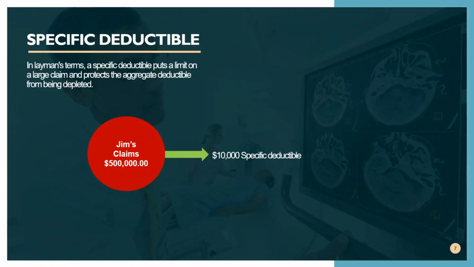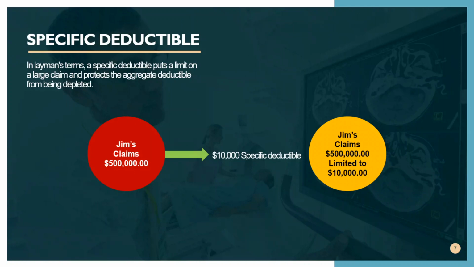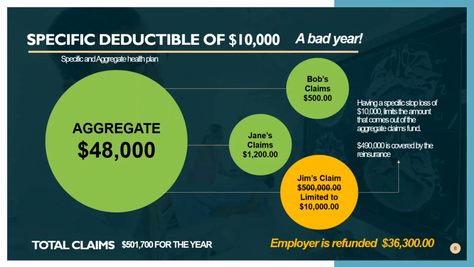So a specific deductible is for specific claims. In layman's terms, it puts a limit on a large claim and protects the aggregate deductible from being depleted. So in this case, Jim had claims of $500,000, and there's a $10,000 specific deductible that's written into this policy. Specific deductibles protect against large claims. So Jim's claim that was $500,000 is limited to $10,000 coming out of the employer aggregate.